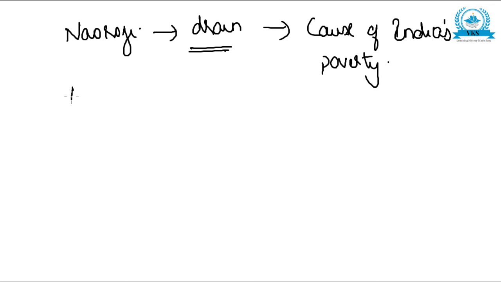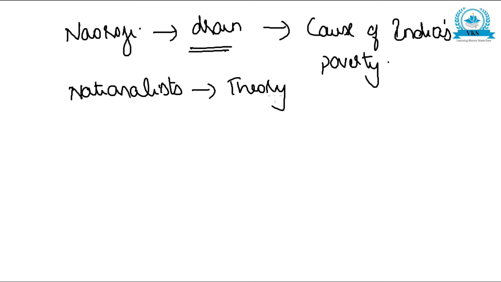Later, Indian nationalists used this same theory of economic exploitation by the British as a weapon to awaken the masses, making the people understand that it is a fundamental evil of British rule. So this was Dadabhai Naoroji's drain theory.